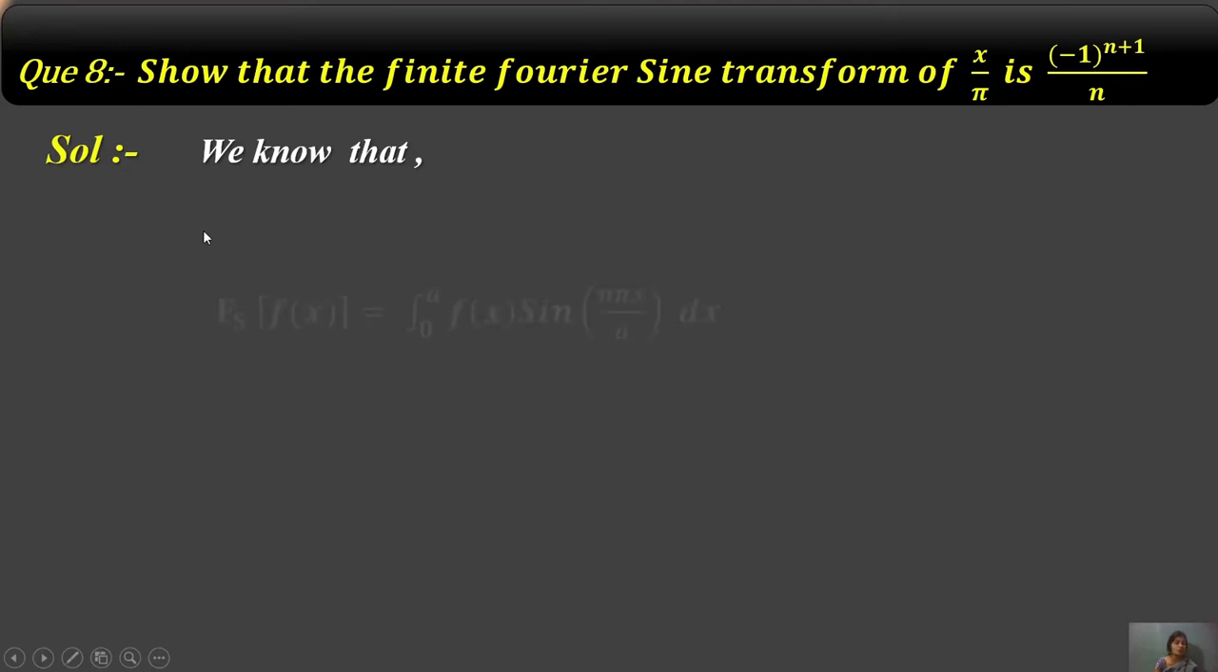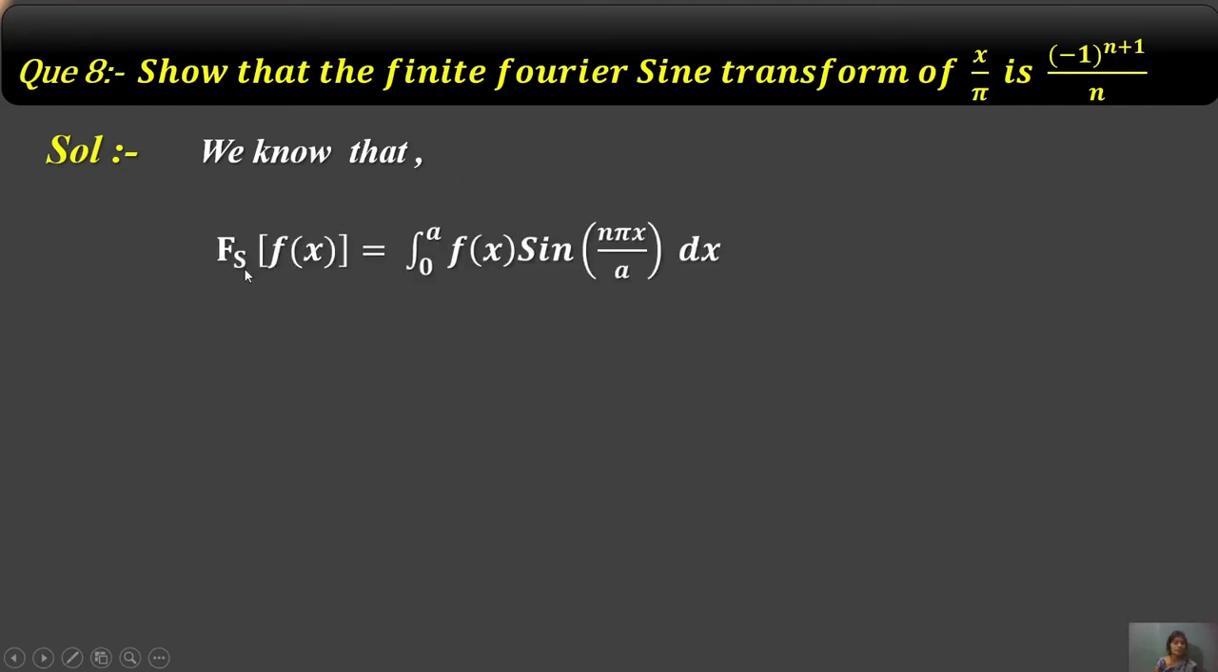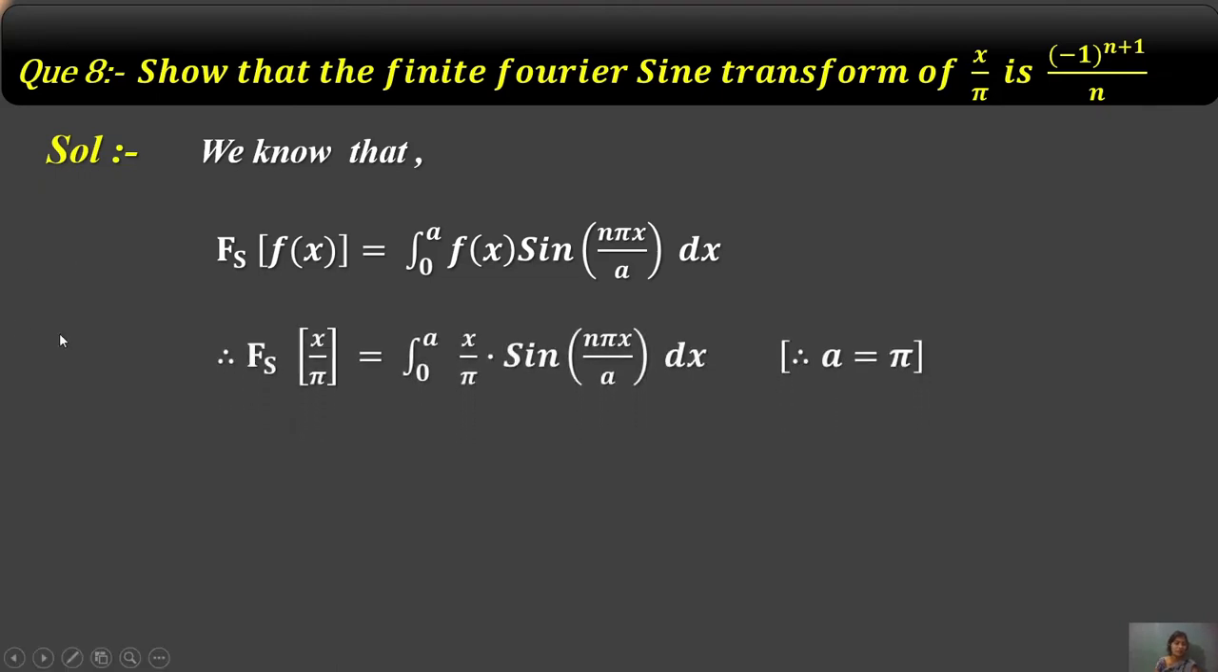Now the solution. We know that for a given function, the finite sine transform is given by the formula: integration from 0 to a of f(x) sine(n pi x upon a) dx. Put in the value of f(x). What is f(x)? That is x by pi. So it equals integration from 0 to a of (x by pi) into sine(n pi x upon a) dx.